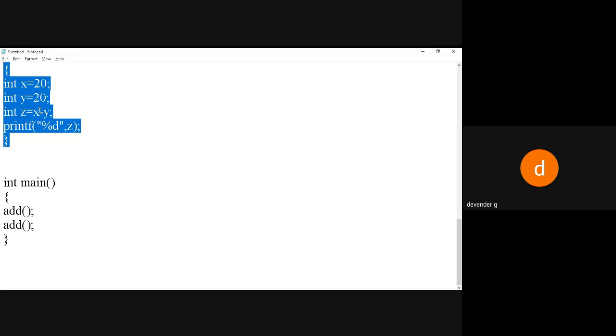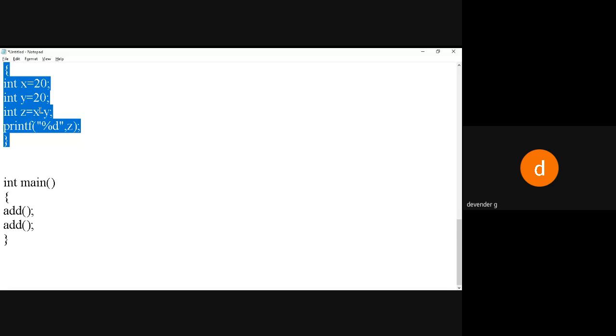If you tell the mechanic there is a problem in the brake, he'll not open everything; he'll touch the brake and work on that particular part. Like that, a custom function has to be created: it has to be declared, then defined, then called. These are the three steps involved in creating a function.